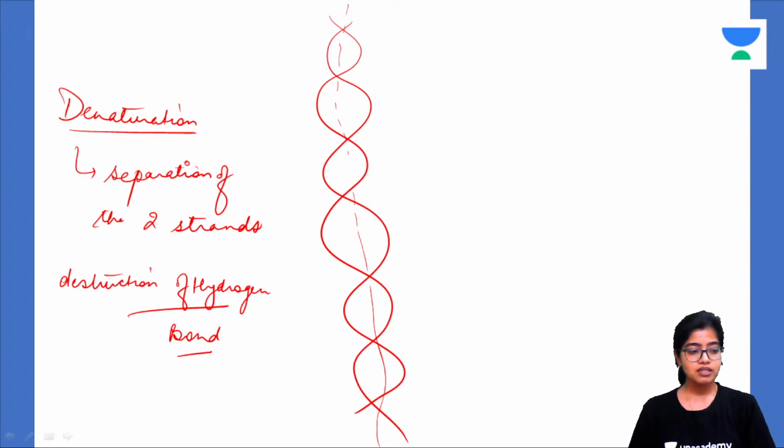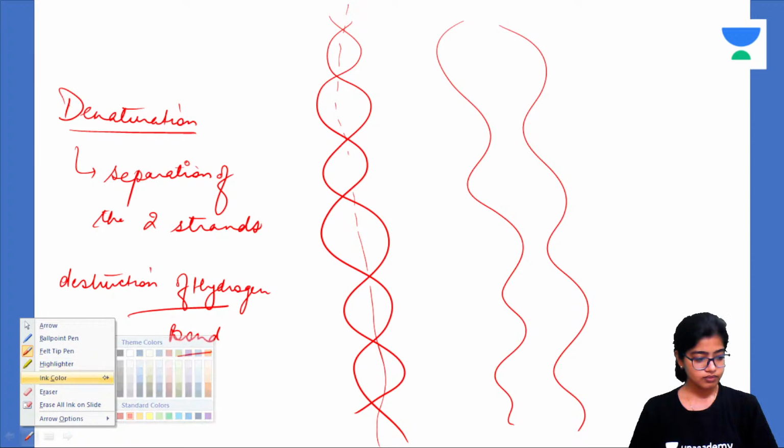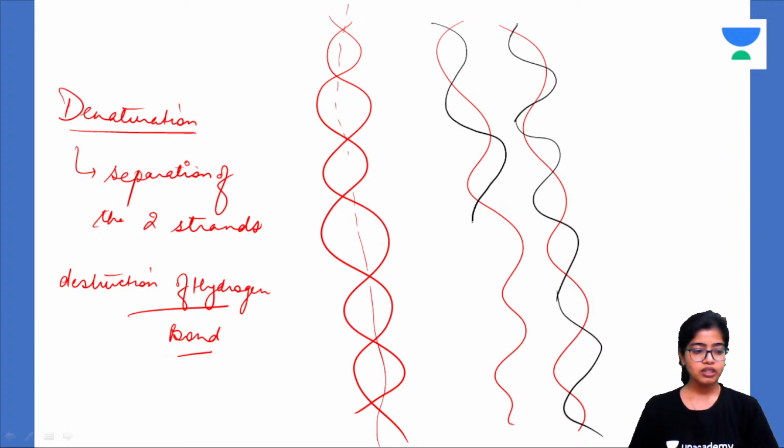Now these two strands have separated. Now DNA polymerase is an enzyme that is going to add new nucleotides that will be complementary to these. It will add new nucleotides complementary to these, and these are the two daughter DNA that have formed. Now, how is it so? It is not so simple. I'm going to tell you.